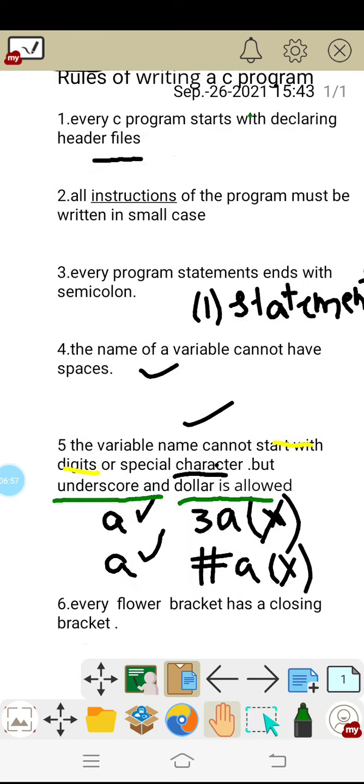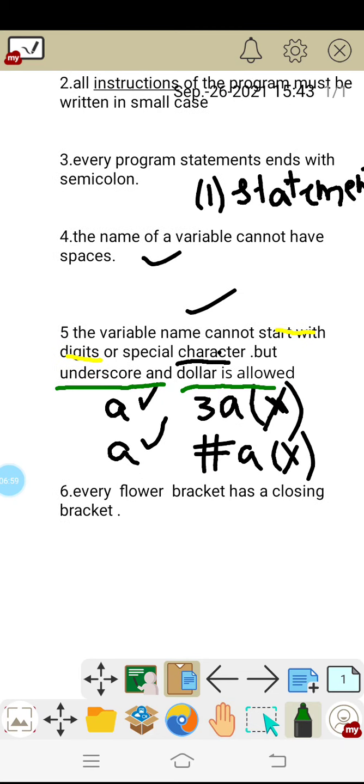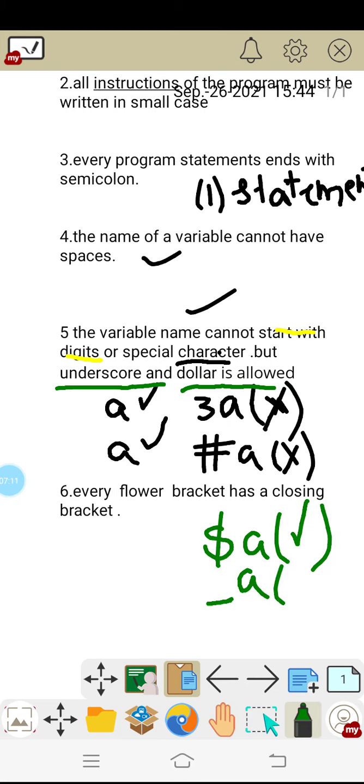That means if I write something like #a, it's a wrong example, but I can write it as $a because dollar is allowed. And one more special character that is allowed is _a. This is also a right example. These are the rules. Okay.